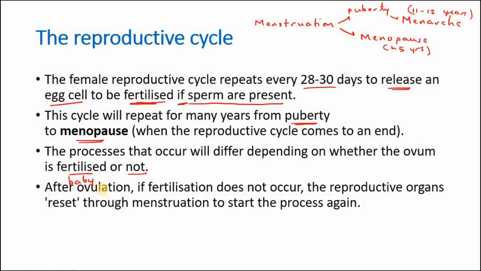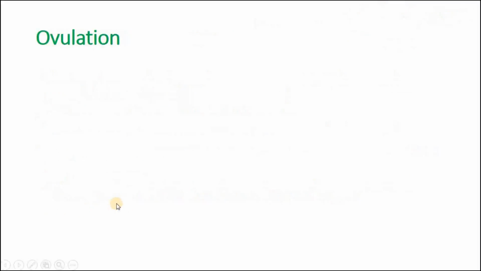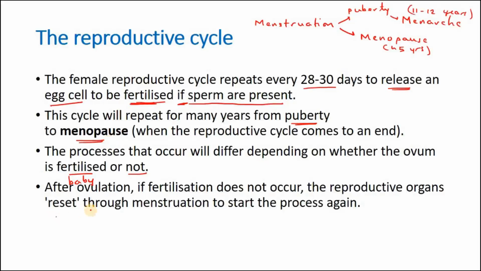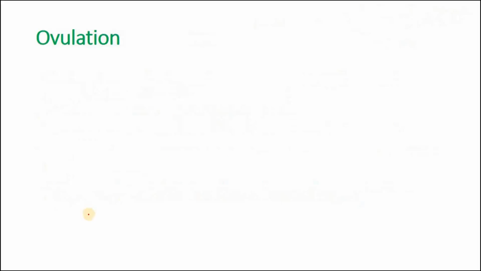So after ovulation, if fertilization does not occur, the reproductive organs reset through menstruation to start the process again. So menstruation is a process of resetting the female reproductive organs. Okay, we'll talk of that a little later.